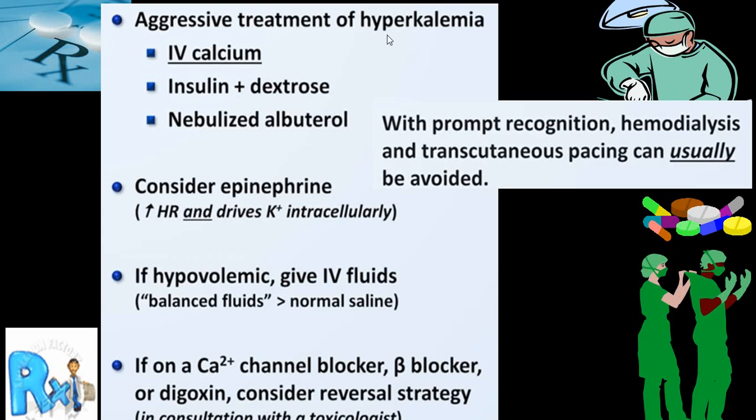Now what is the most dangerous one? Most dangerous one is hyperkalemia. So you will have to correct hyperkalemia immediately if it is life-threatening, by giving calcium gluconate, followed by insulin drip with dextrose, or you can use nebulizer albuterol. And if after that hyperkalemia is still not coming under control, we might require a hemodialysis and even a transcutaneous pacing may be required. Not common, usually it is avoided.